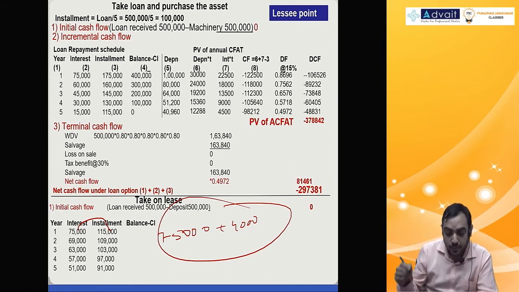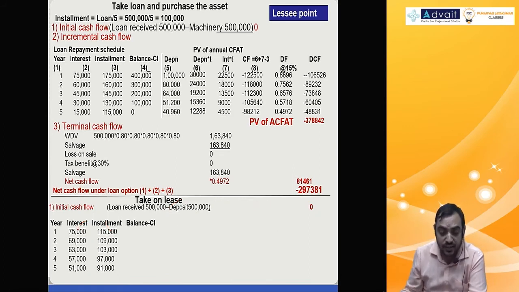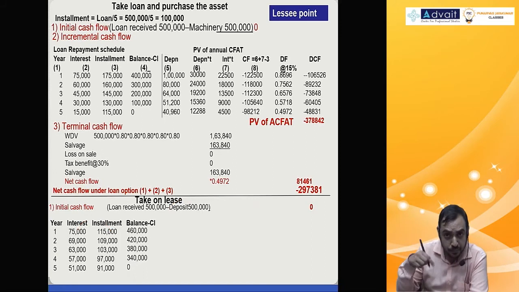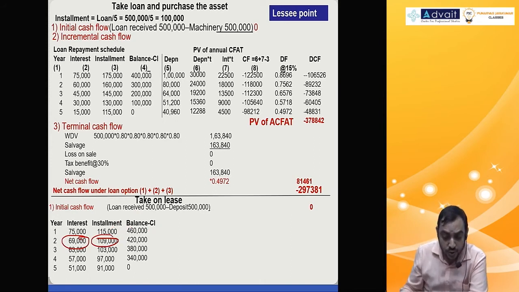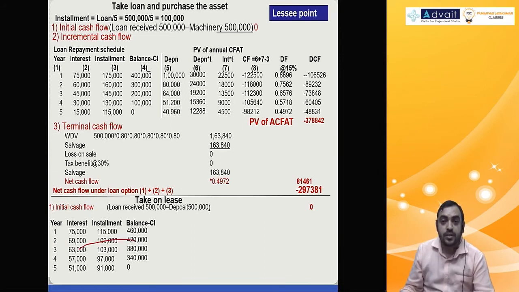Interest 75,000 plus 40,000, 1,15,000. So from 5 lakh minus 40,000 means 4,60,000. On 4,60,000 you apply 15%. You get 69,000. Then 69,000 plus 40,000, 40,000 remains constant, 1,09,000. You get 4,20,000 remaining. So 4,60,000 minus 40,000 is 4,20,000. So 4,20,000 into 15%. 3,80,000 into 15%. 3,40,000 into 15%.